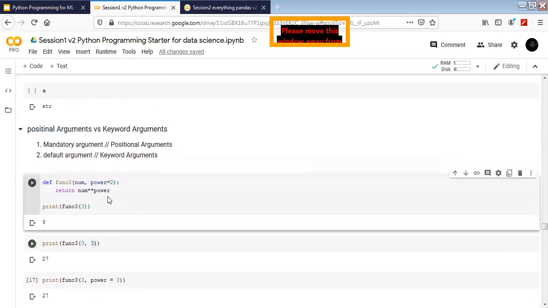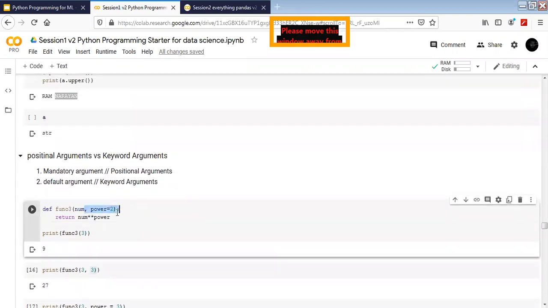When you are defining a function, you are not going to define it like this. You should not define it like this. A mandatory argument always has to be in the first place. This is a wrong way to define a function. Never do that. We always want the mandatory argument first and then the default keyword arguments later.